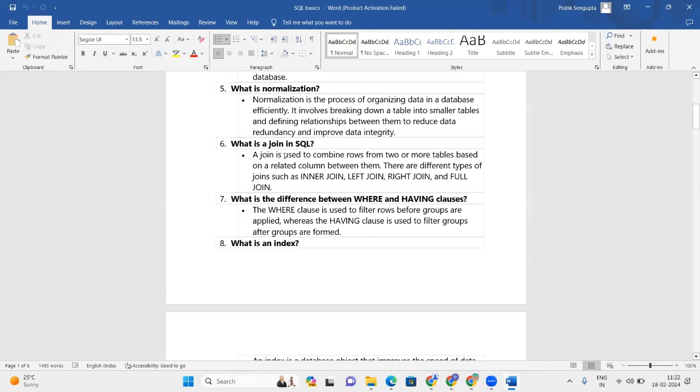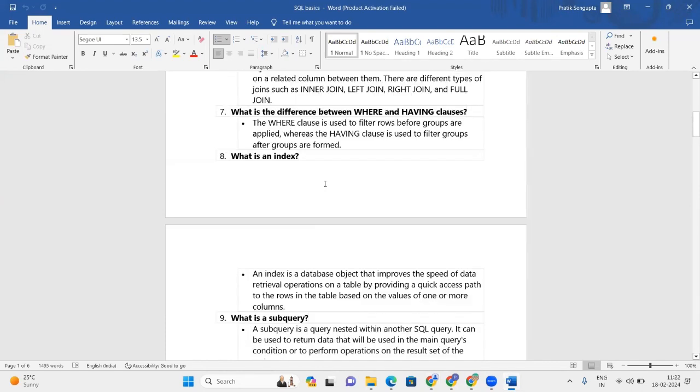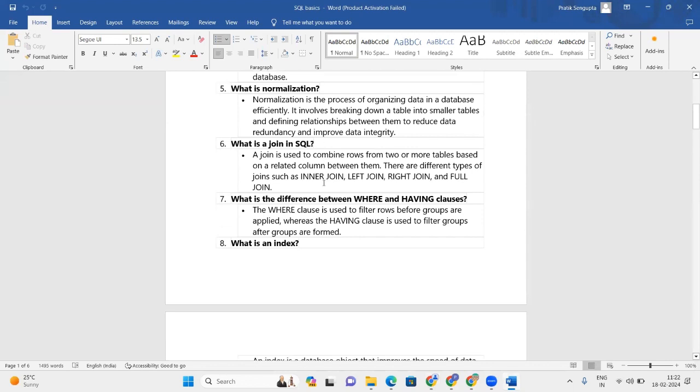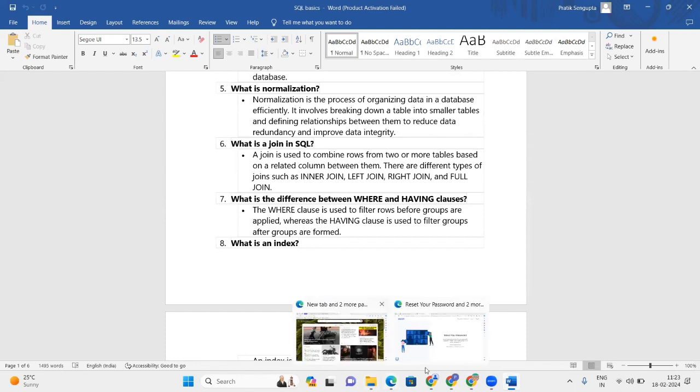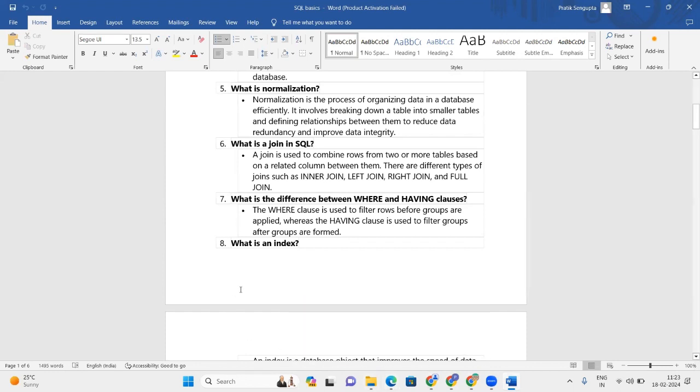Now next comes: what is a join in SQL? The different types of joins are inner join, left join, right join, and full outer join. To understand it at a very basic level, think of set theory. Inner join is whatever records are matching between the two tables. That comes under the inner join.